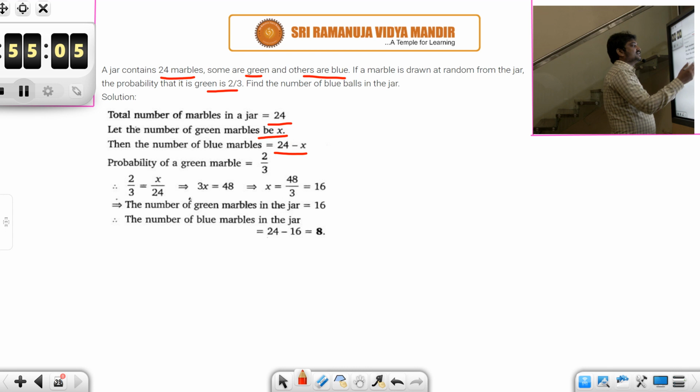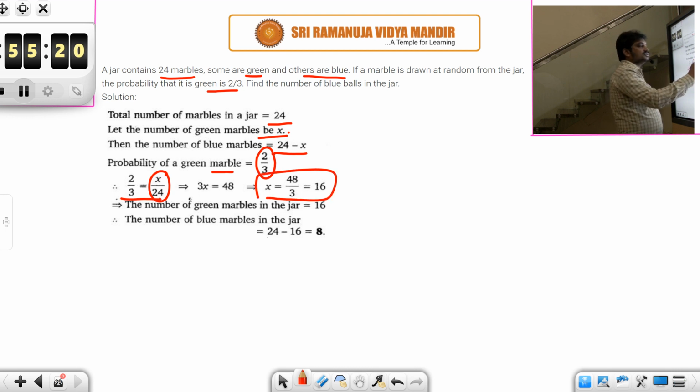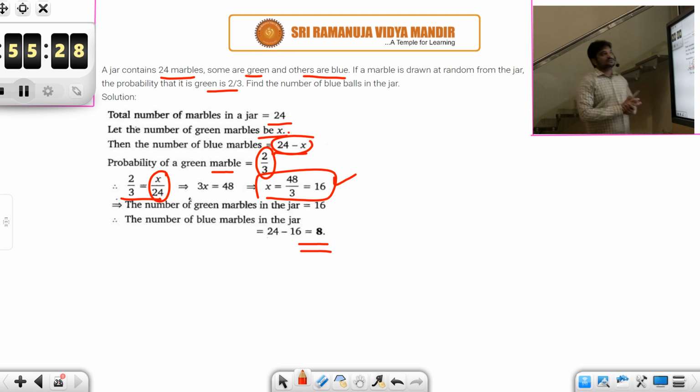So what is probability of green marble? That is 2 by 3, it is given. But you know, number of green marbles are x and total number of marbles are 24. So probability should be x by 24. So x by 24 equal to 2 by 3. So from this you will get x as 16. So once you will get green marbles as 16, then the number of blue marbles will be 24 minus 16, that is 8.